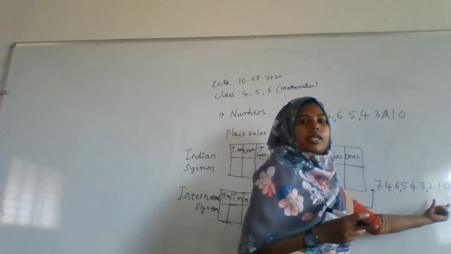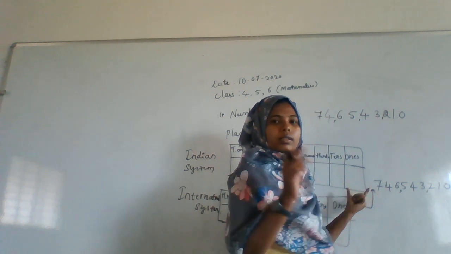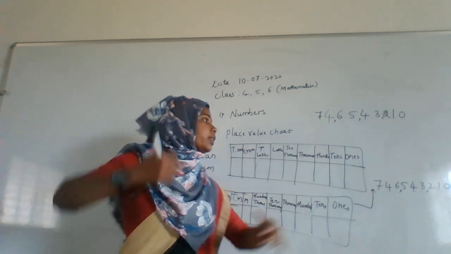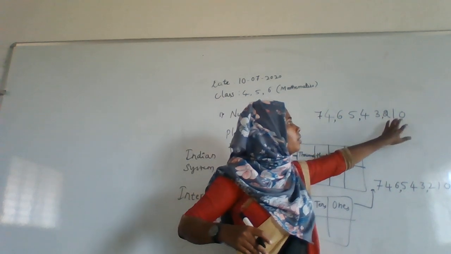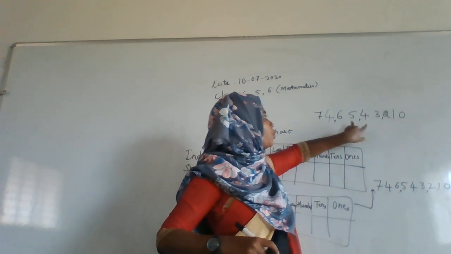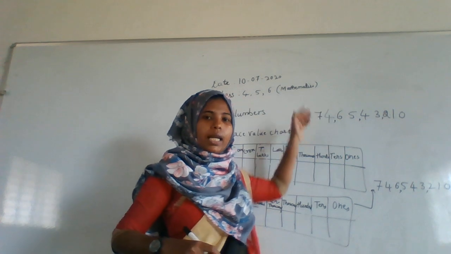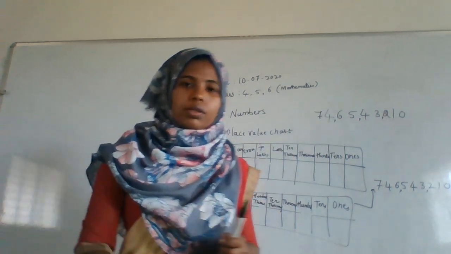Means in international we make the grouping of 3 digits, but in our Indian system we make it as 3, 2, 2 and 2. Okay, like this you are going to study the number system.